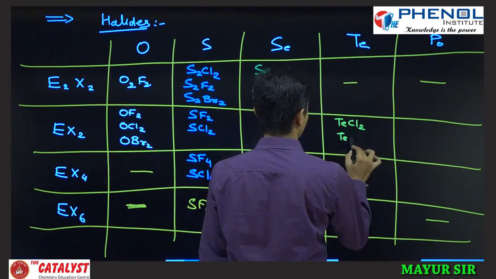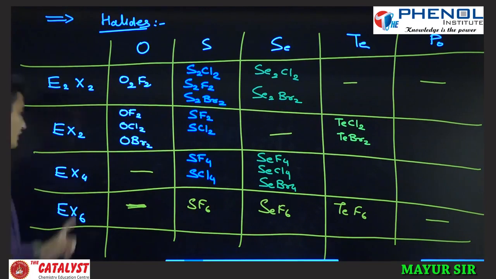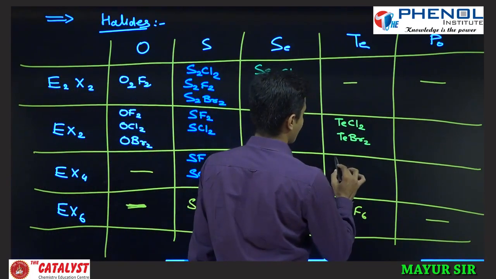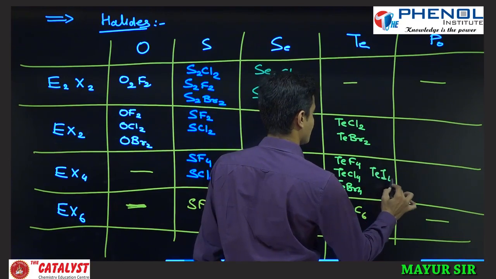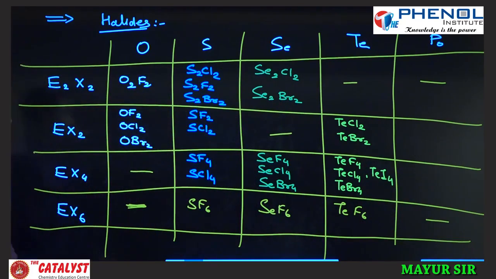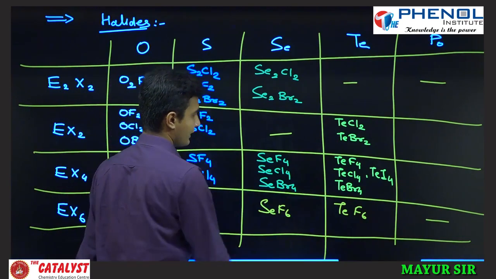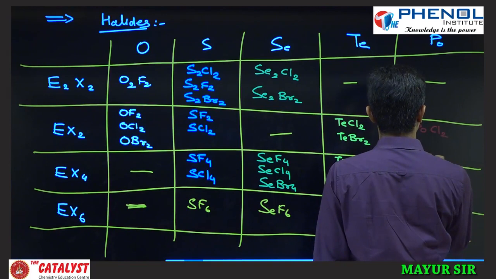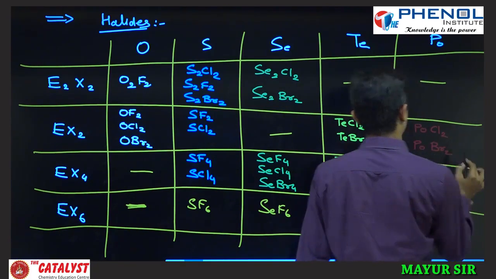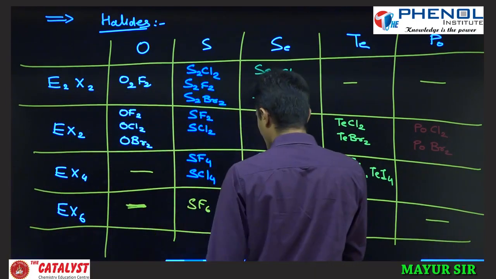and TeBr2. There are two possible halides for EX2. For EX4, all are possible: TeF4, TeCl4, TeBr4 and TeI4. For polonium, PoCl2 is possible and PoBr2 is possible.